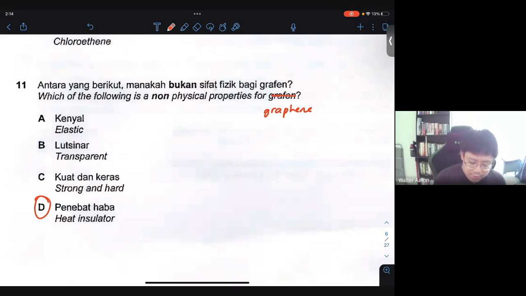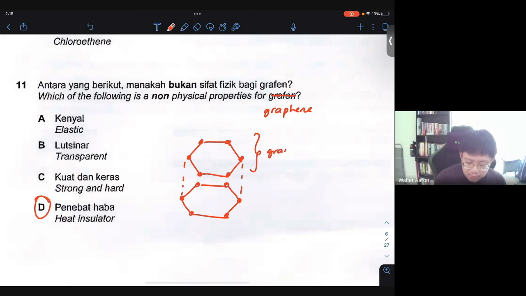So remember that we have graphite. In graphite, the carbon atoms have this hexagonal ring structure. Okay, and then they have a stack of it. Like in the graphite itself, there's one whole layer. The layer is called the graphene, and there are also these layers that form inside the graphite structure, held by weak van der Waals forces. So one layer of it is called graphene, while the whole structure itself is called graphite. So that's how we differentiate graphene from graphite.